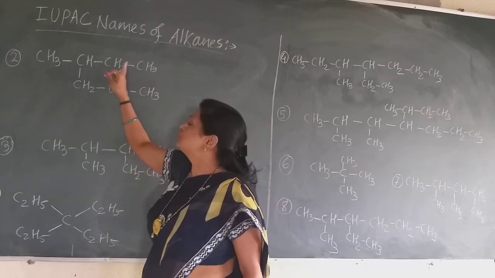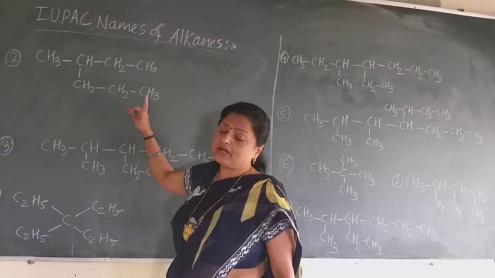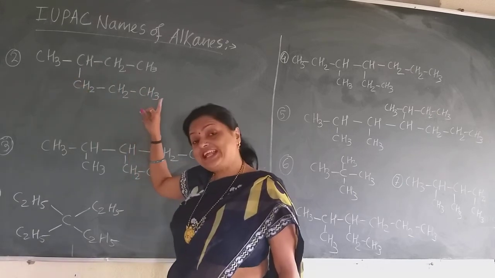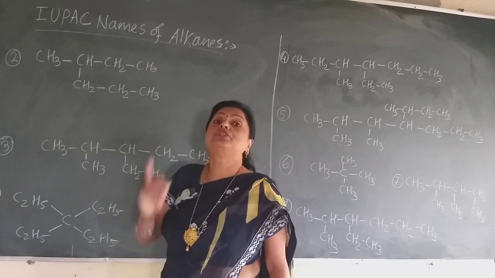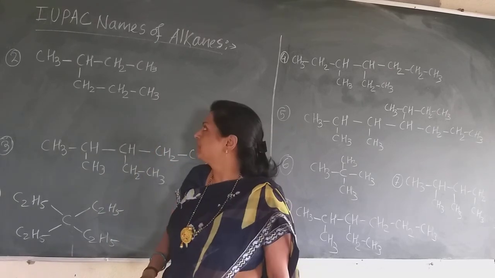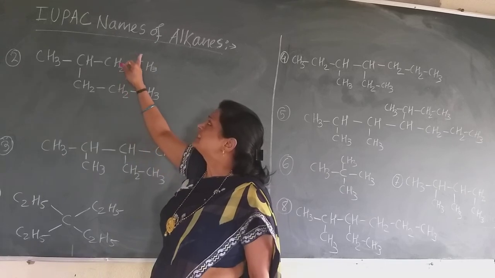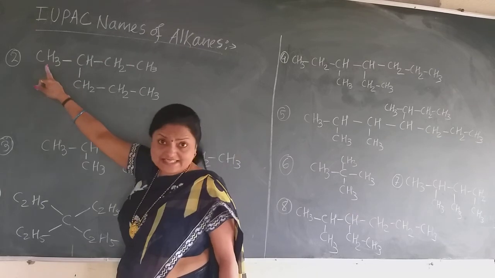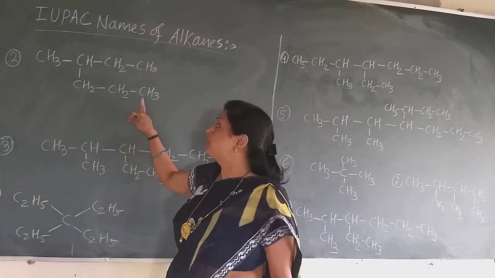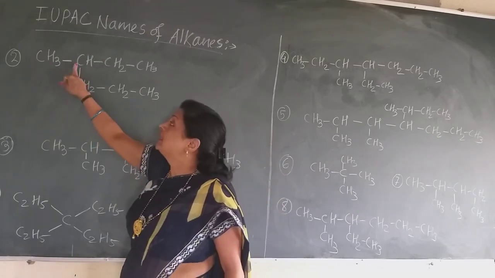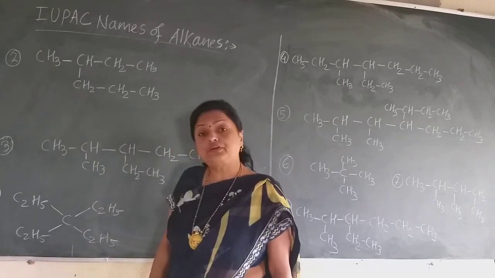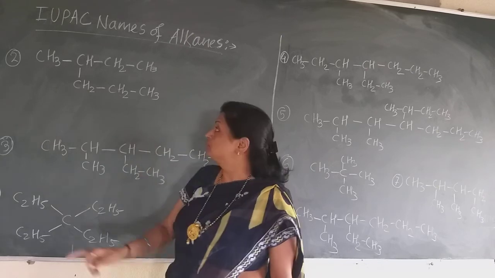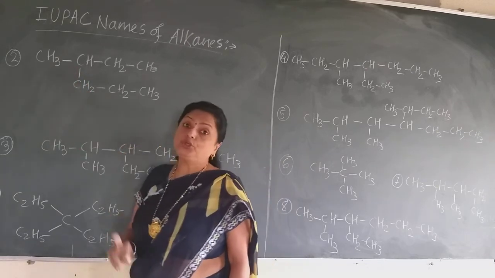But this is the chain containing the maximum number of carbon atoms. Select such a chain which has the maximum number of carbon atoms. Why do I give the numbering from this side, 1, 2, 3? Because on the third carbon there is the substituent. If I give the numbering from this side, 1, 2, 3, 4, then on the fourth carbon there is the substituent. So always number from the side which has the substituent nearest to it.